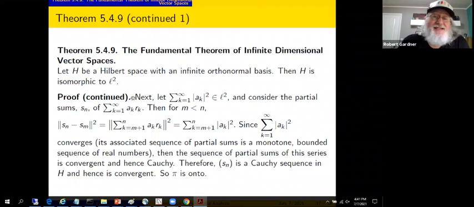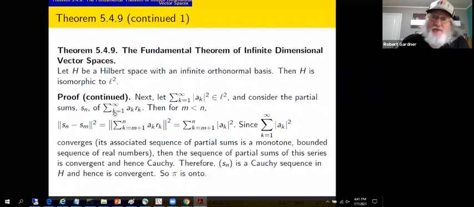Notice these live in the Hilbert space, right? This is a sequence in L2, and this thing here, if it converges, it's an element of the Hilbert space. It relates to the vectors, and these are just scalars. Scalars in little L2, vectors in the Hilbert space.